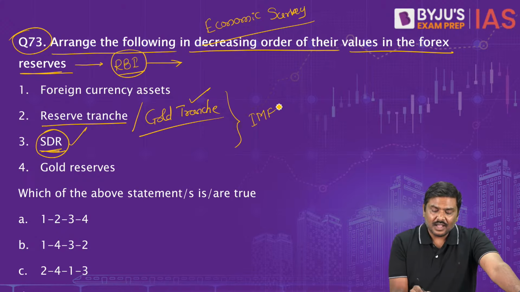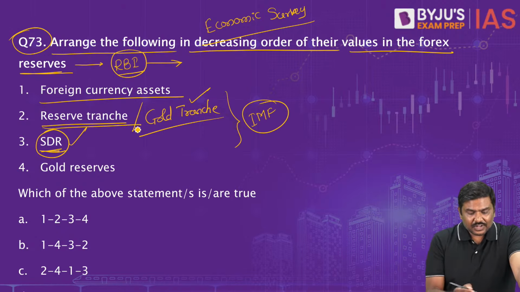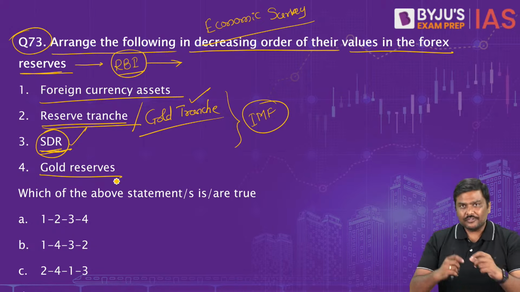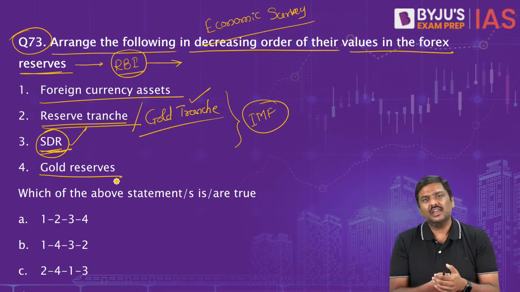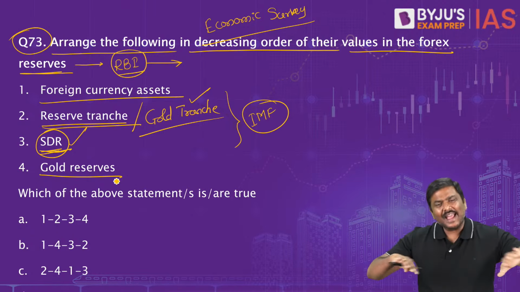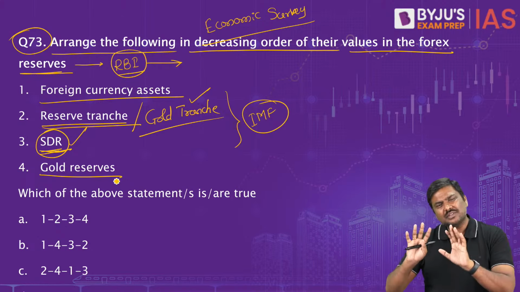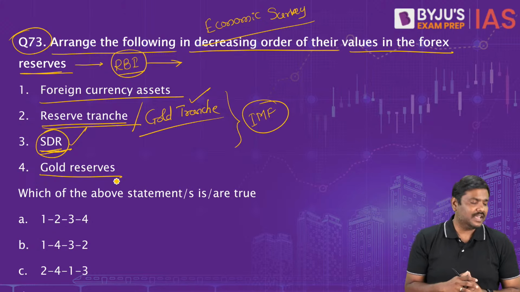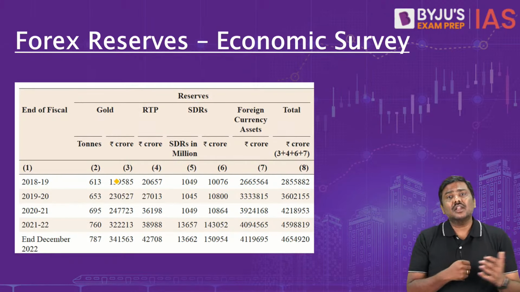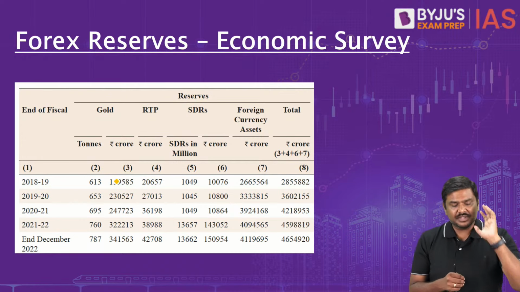International Monetary Fund, from IMF. So foreign currency assets, reserve tranche, SDR, and gold reserves. You'll have to find out. It's a factual question, by the way. And most of the times the ranking will remain the same. It will not abruptly change. Now what is the ranking? Which is the highest, which is the lowest? This is as per the most recent economic survey.